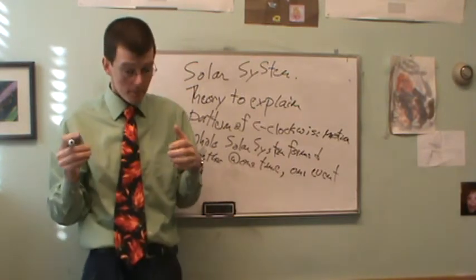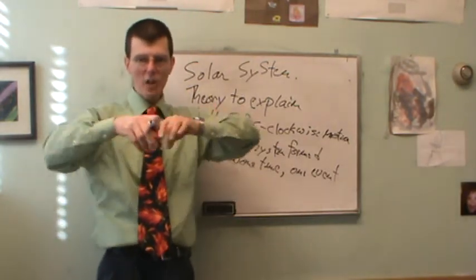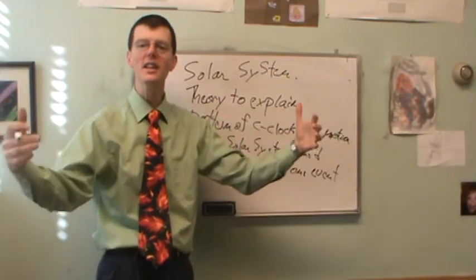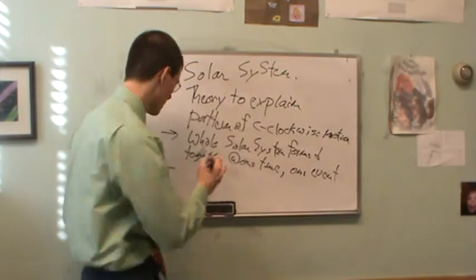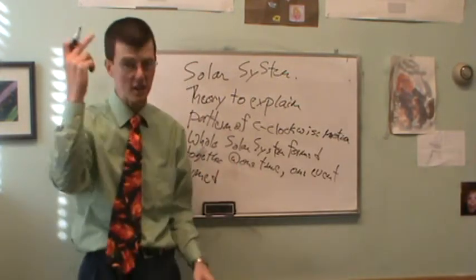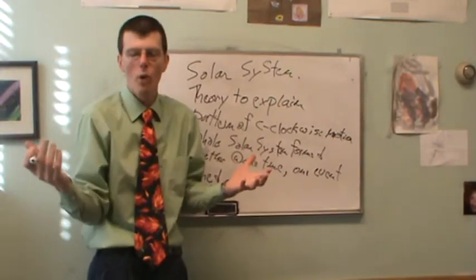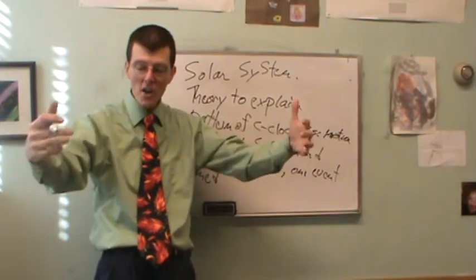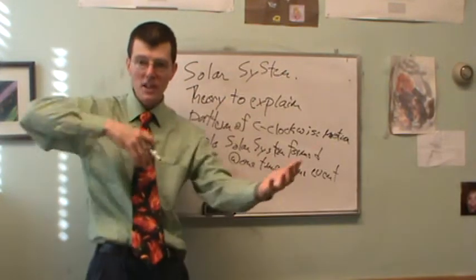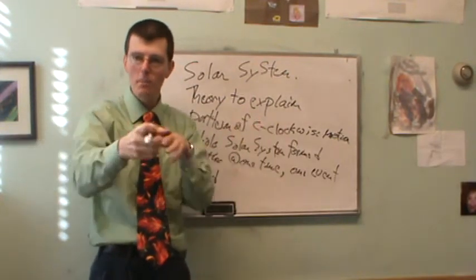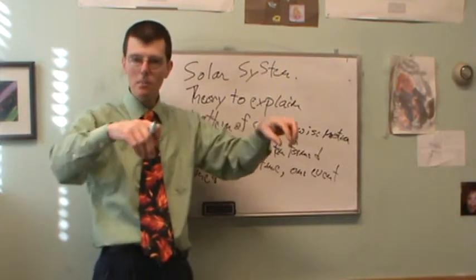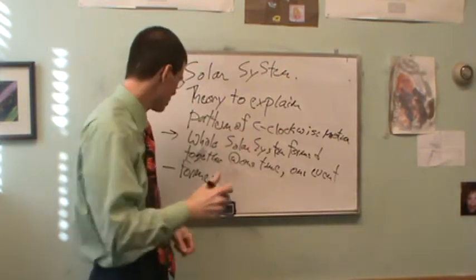And so how did it form? Well, if we've got all these individual little objects and they share the same motion, they must have all been initially part of the same object. So what makes sense? How could this happen? We know the laws of physics, we know the laws of motion. Well, if you had one object which was all moving around together, one big spinning thing, and then it fragments and breaks into pieces, and most of the stuff goes into the center to make the sun, then all the little bits and pieces share some of that motion left over.